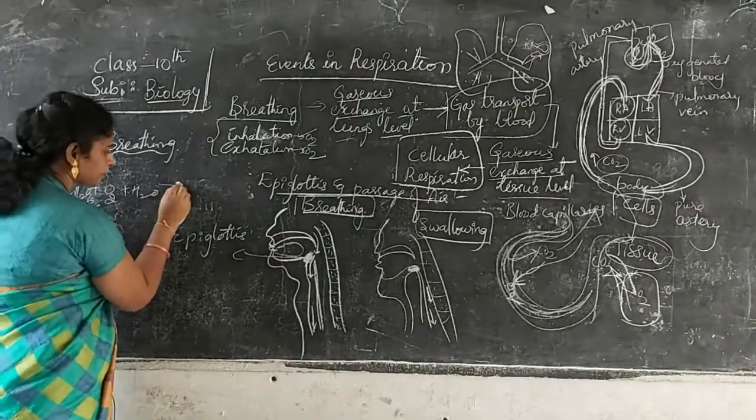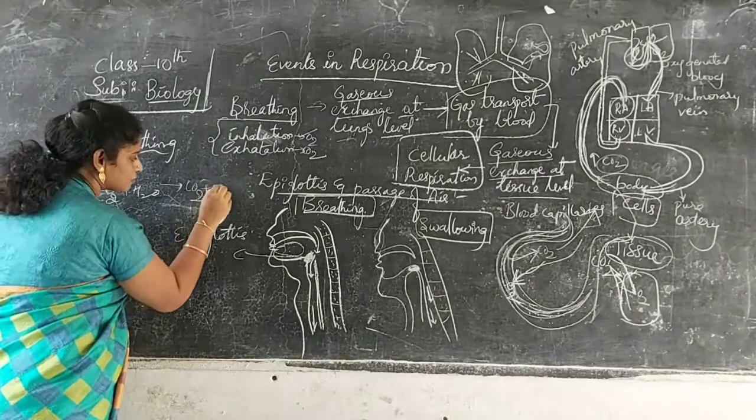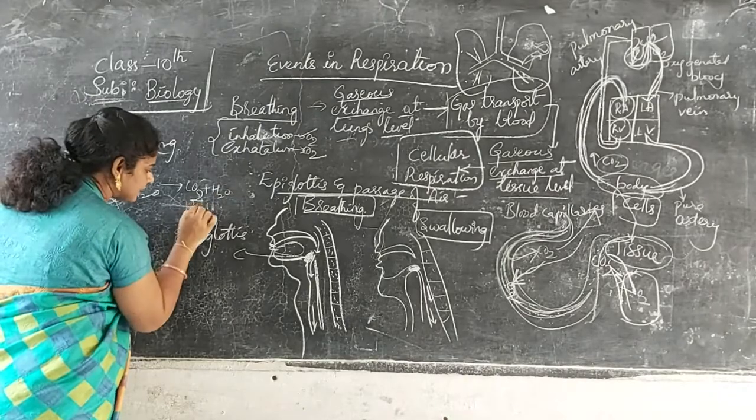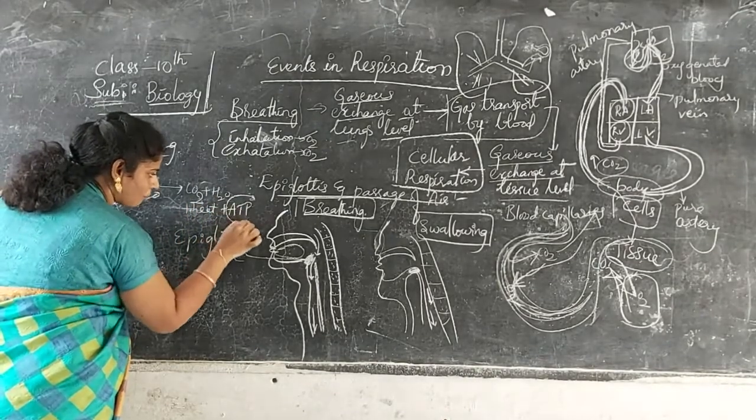They are converting these into carbon dioxide, plus water is liberated, plus heat is liberated, and energy is liberated in the form of ATP.